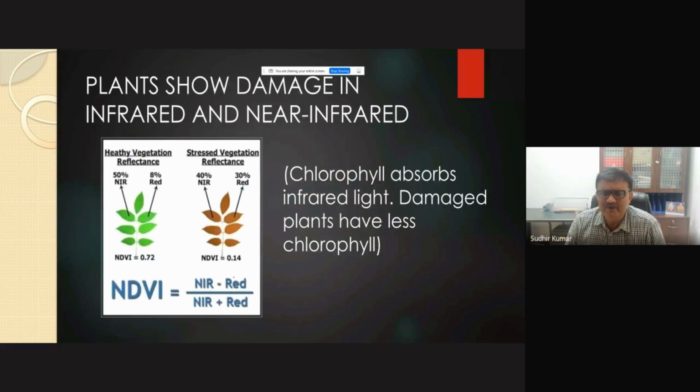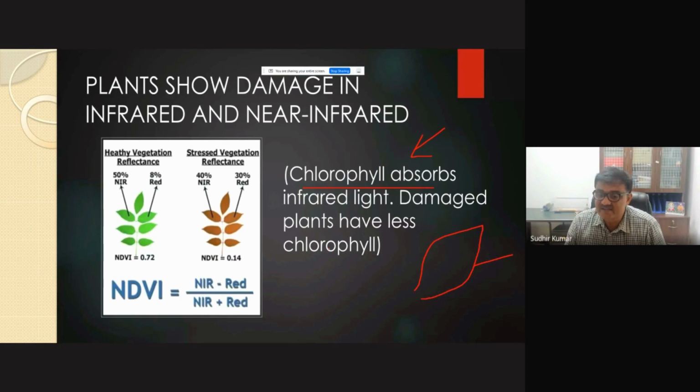Then one more important aspect is that we apply urea based on the greenness. Though sometimes we find that some varieties have leaves that are still not so green, but urea is not required. But seeing that, we think we need to add urea.